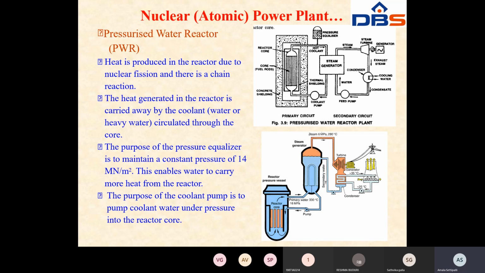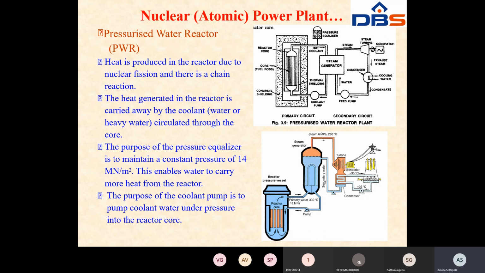Nuclear reactor, you know that. In the nuclear reactor, the energy is released. In the heat exchanger, the coolant gives up its heat, which is utilized in raising steam. In the steam generator or heat exchanger, the steam is raised, and at that time the steam is heated more and given to the steam turbine.